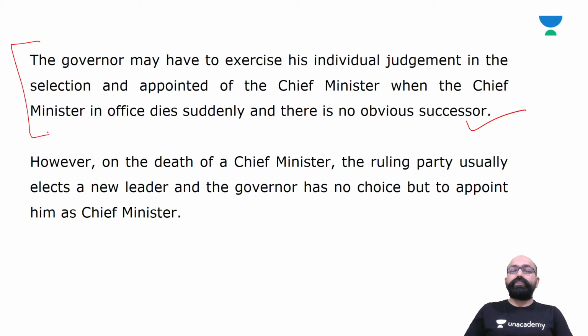However, on the death of a chief minister, the ruling party usually elects a new leader and the governor has no choice but to appoint him as chief minister.